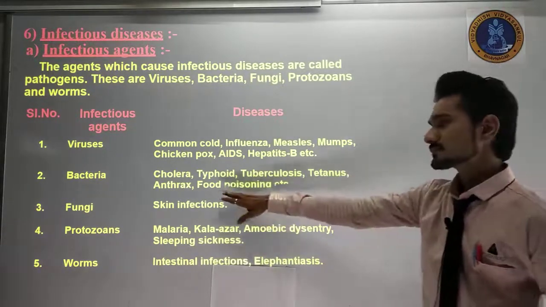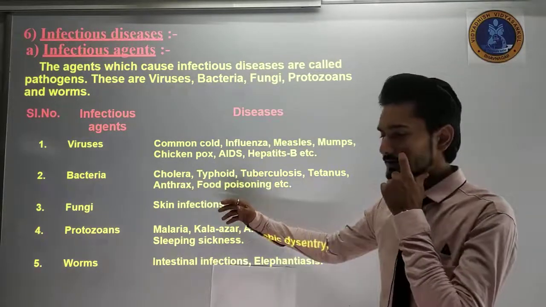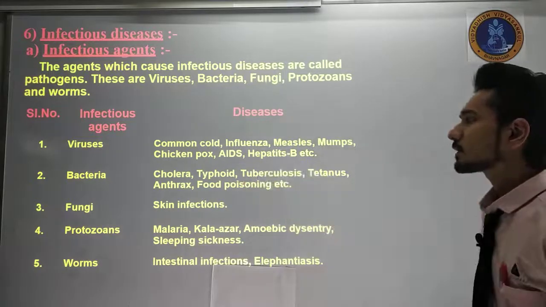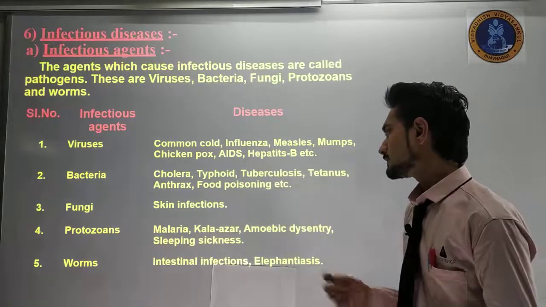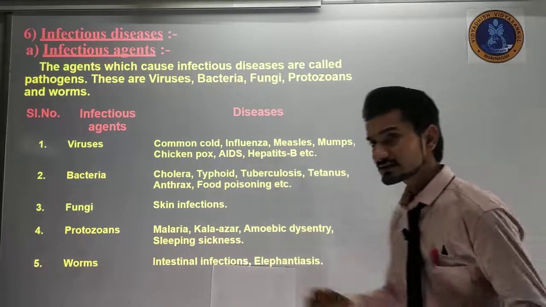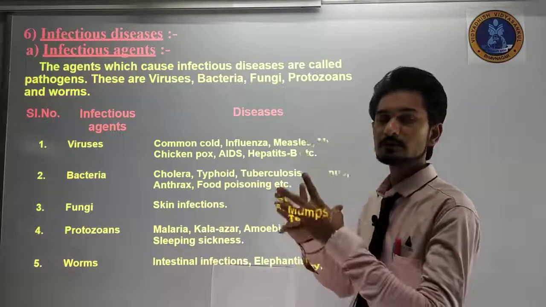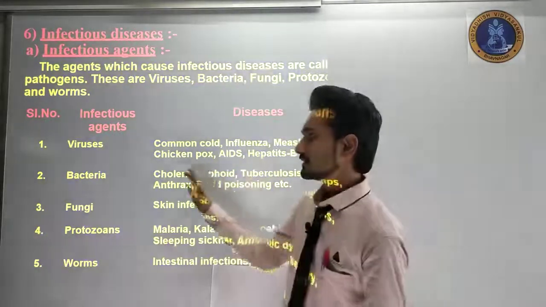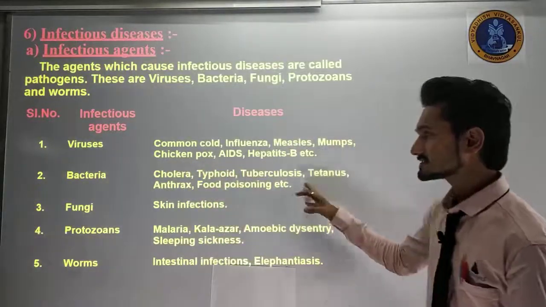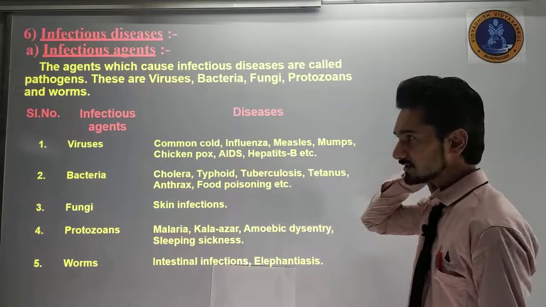The bacteria transfer diseases called cholera, typhoid, tuberculosis, tetanus, anthrax, food poisoning. These are the things that are transferred from one place to another, or from one person to another, by bacteria, and this will cause us these types of disease syndromes in our body.